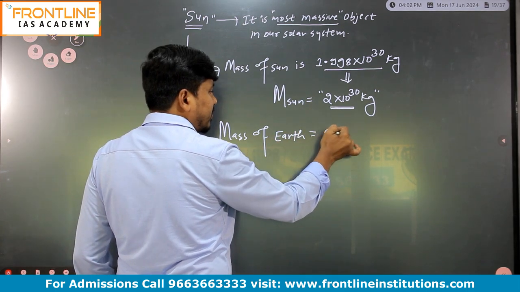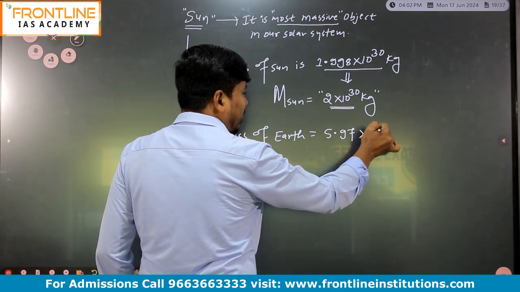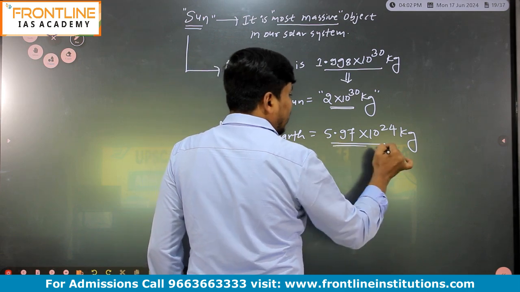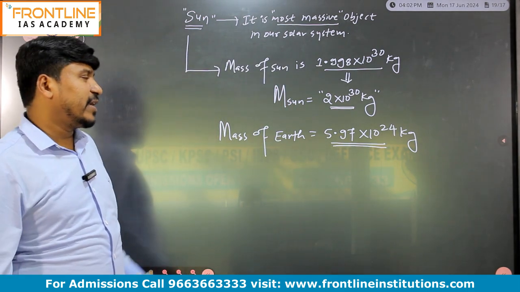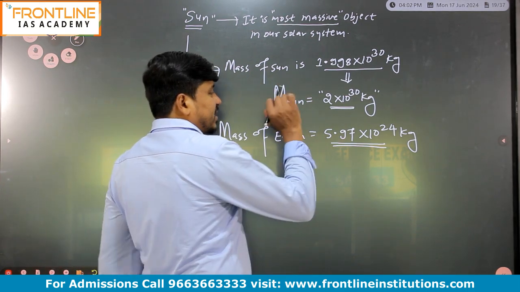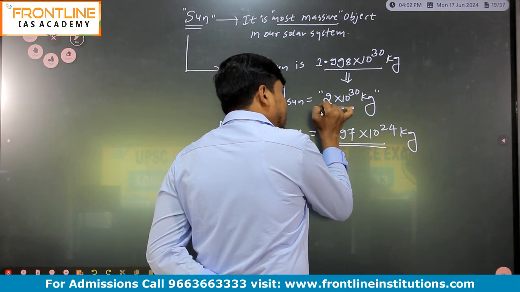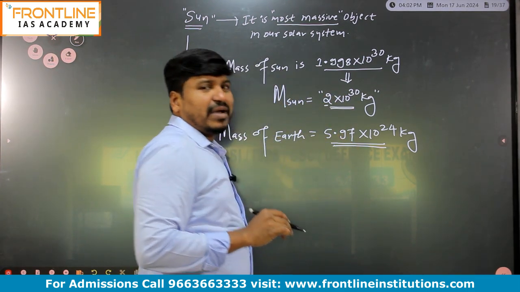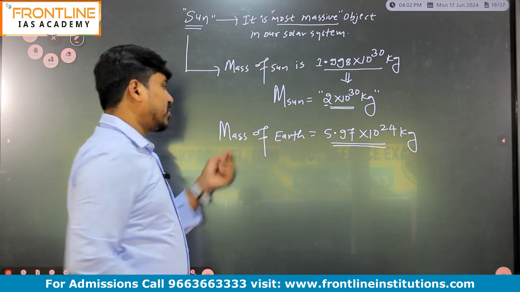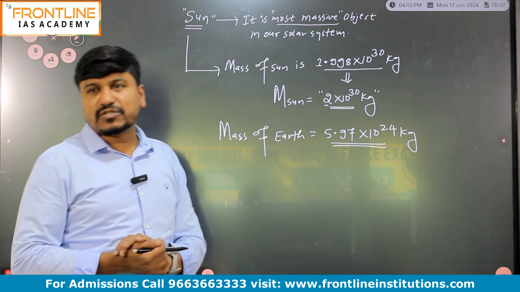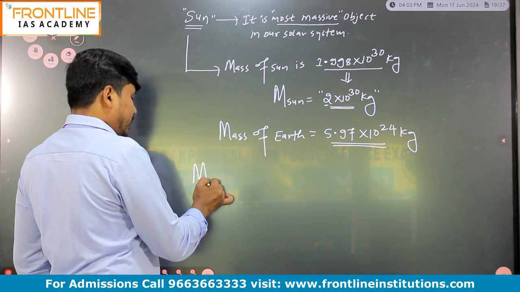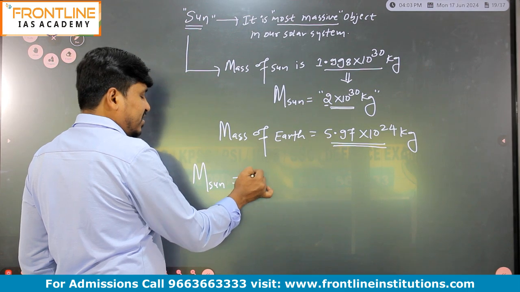is 5.97 into 10 to the power of 24 kg. So the mass of Earth is 5.97 into 10 to the power of 24 kg, and the mass of the Sun is 2 into 10 to the power of 30 kg. Many students will make this mistake just by seeing this 2 and 5.97. They will say the mass of Earth is more. But please remember, the mass of Earth is not more. The mass of Earth is lesser than the mass of the Sun, right?